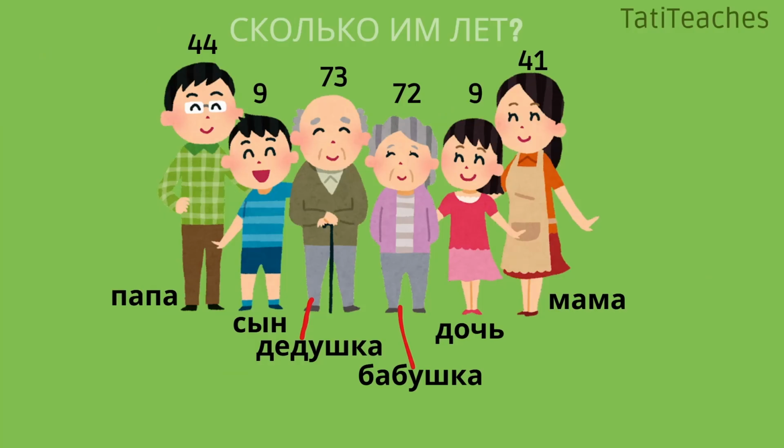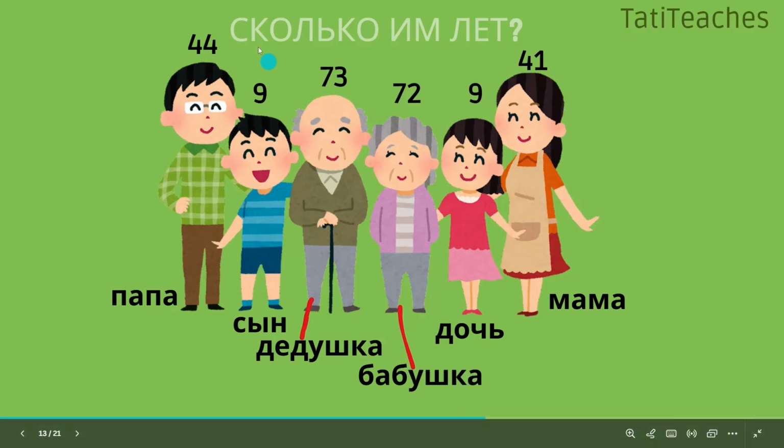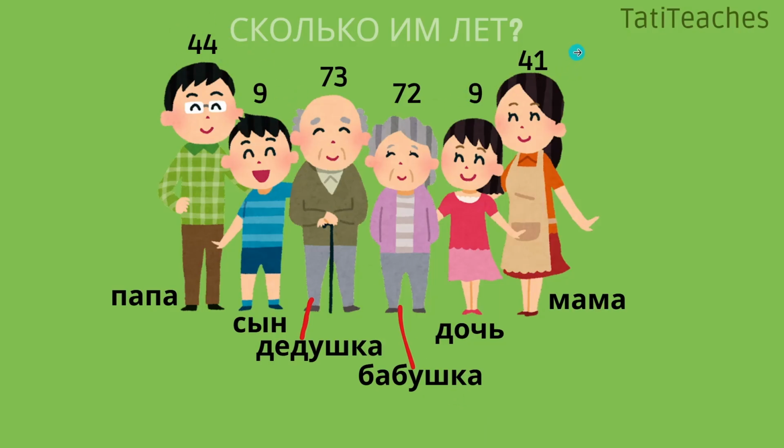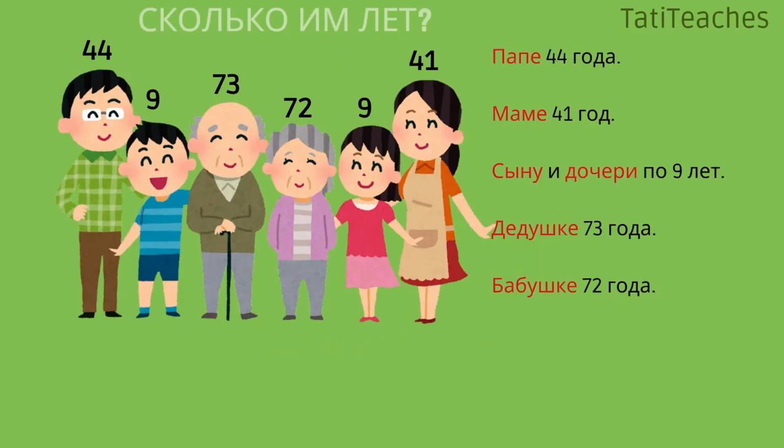And let's practice more. So let's say сколько им лет. How old are they? You have папа, мама, сын, дочь, дедушка, бабушка. You have the ages here. Don't forget that you have to use год, года and лет. Pause the video, try to do it on your own, and I'm moving forward and checking everything.